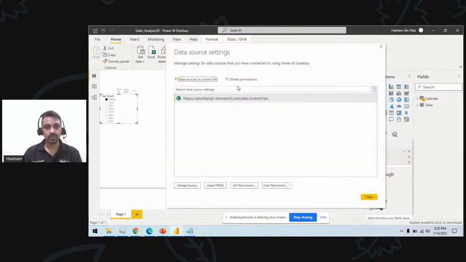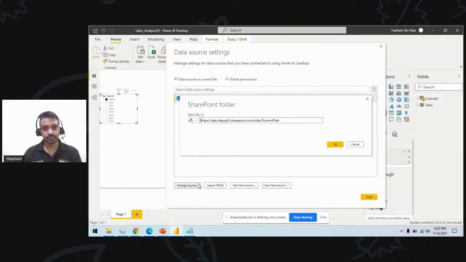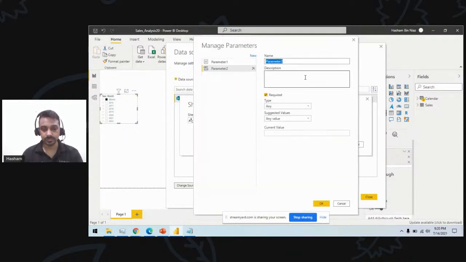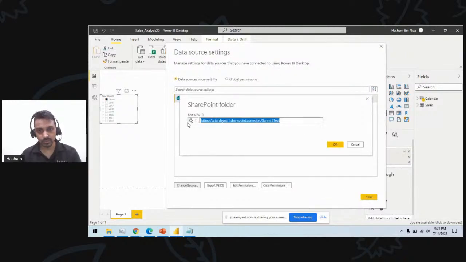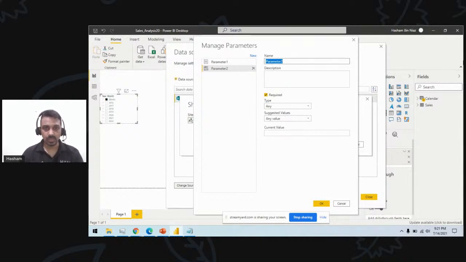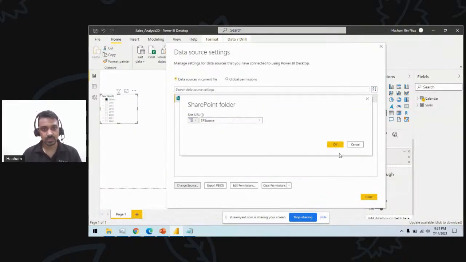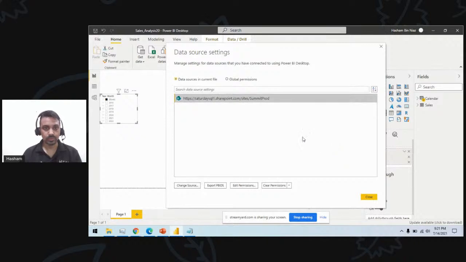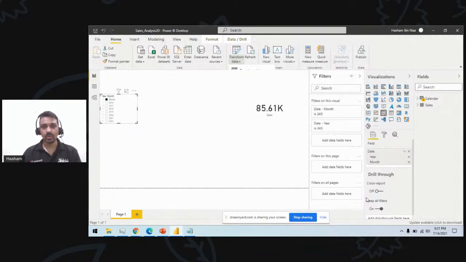So if I go here and say change source, I can actually change the source here as well, or I can create a new parameter. First let me copy this one, and I can say new parameter, and this time I will call it SharePoint source, and then I will pass on the parameter value. Because I have a prod site available as well, I will use this site. So you see now this has been directed to it.